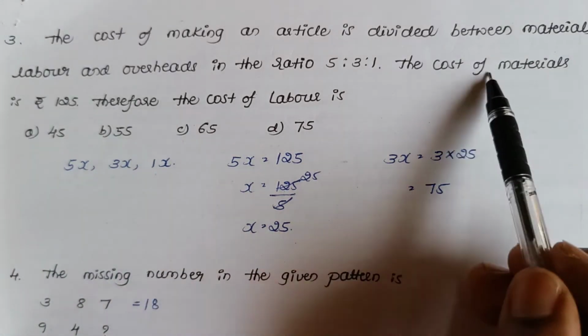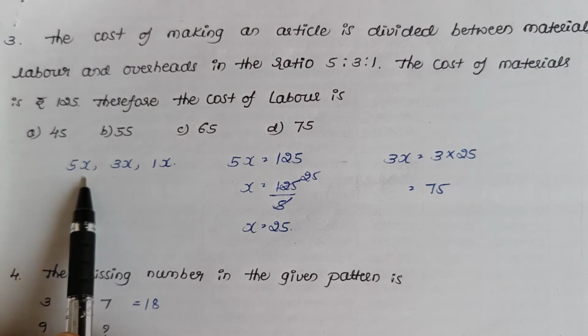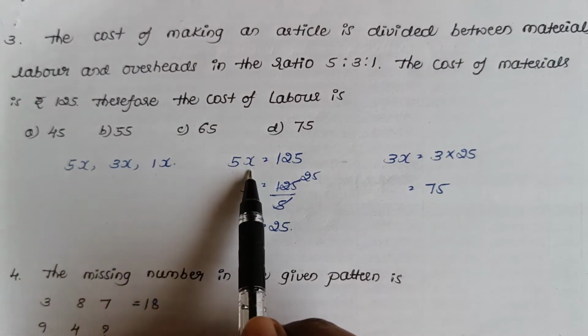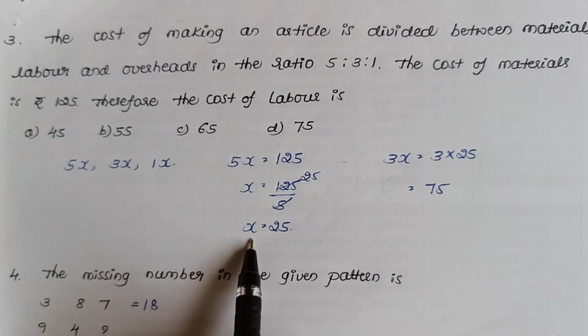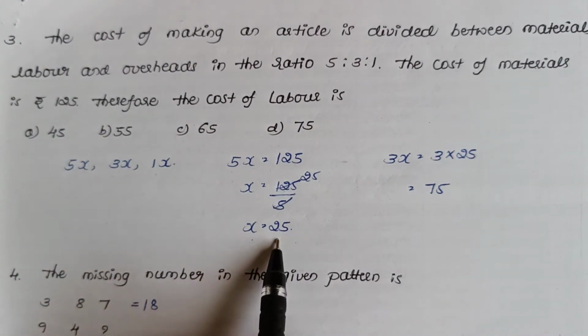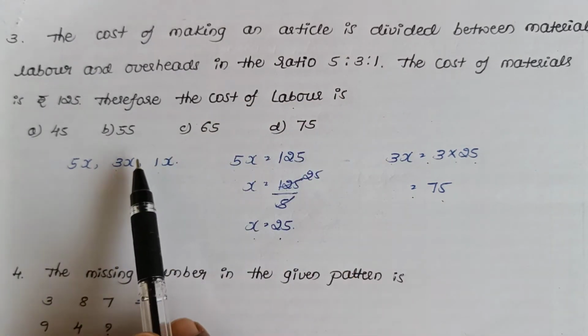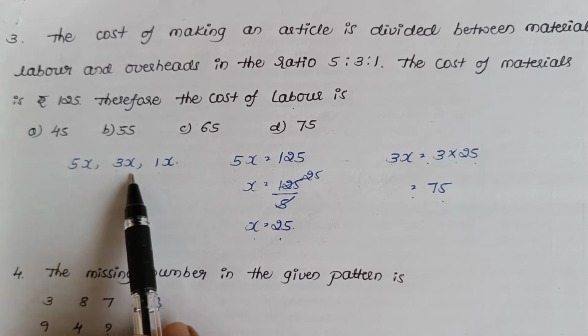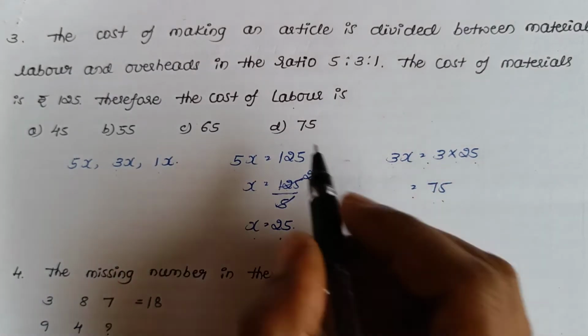Then the cost of materials is given and we are taking cost of materials as 5x. Therefore equate 5x is equal to 125 rupees. Then you get the value of x as 25. They are asking for the cost of labor. We have taken the labor as 3x. Therefore, 3x is equal to 3 into 25 which is 75. Option D.